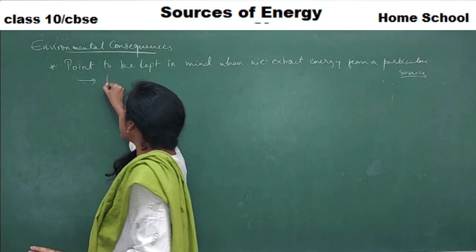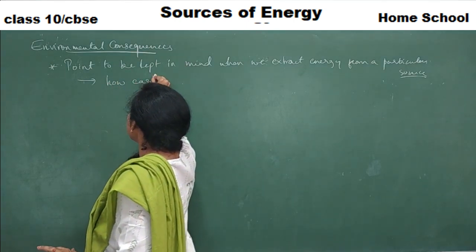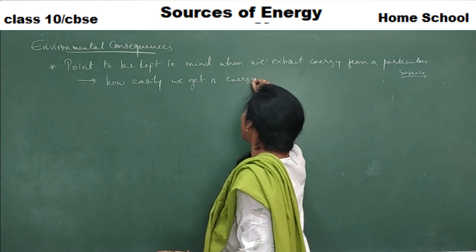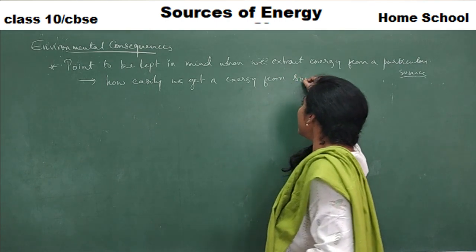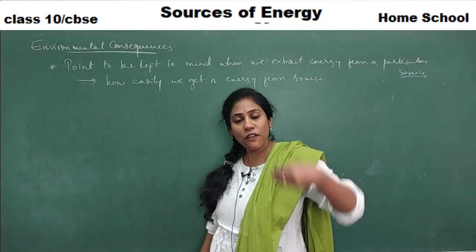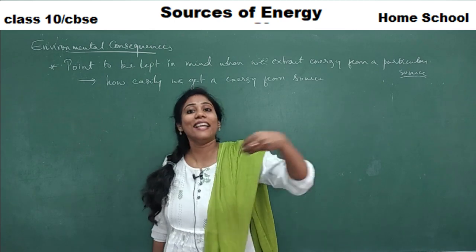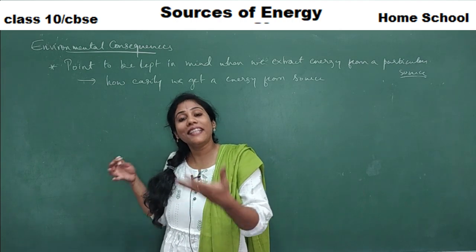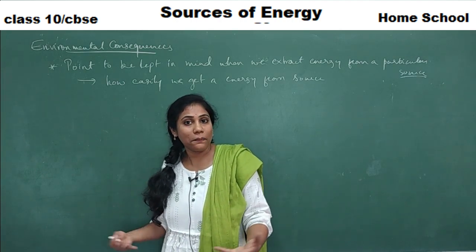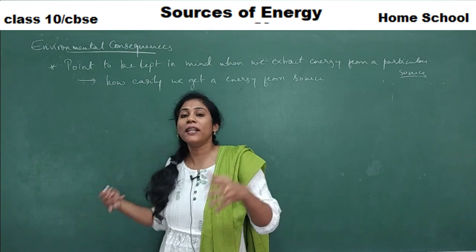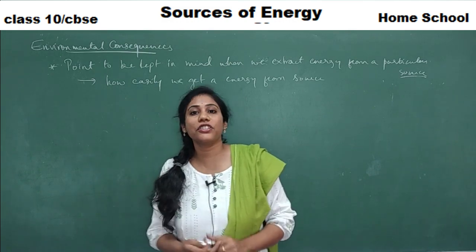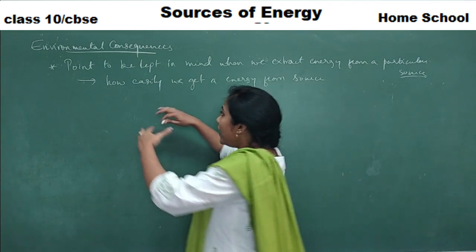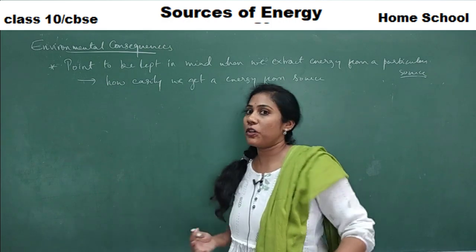The first factor is how easily we get energy from a source. Whenever we have to get energy from a source, the process of extracting energy has to be easy. You must be able to easily take up the heat energy from coal or petroleum. Only then will you use coal and petroleum as your energy source. So whenever you take energy from a source, you will have these points in mind.